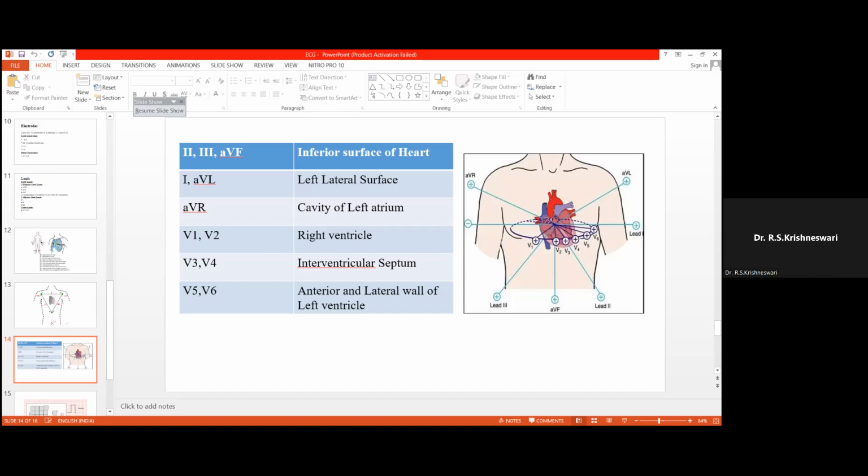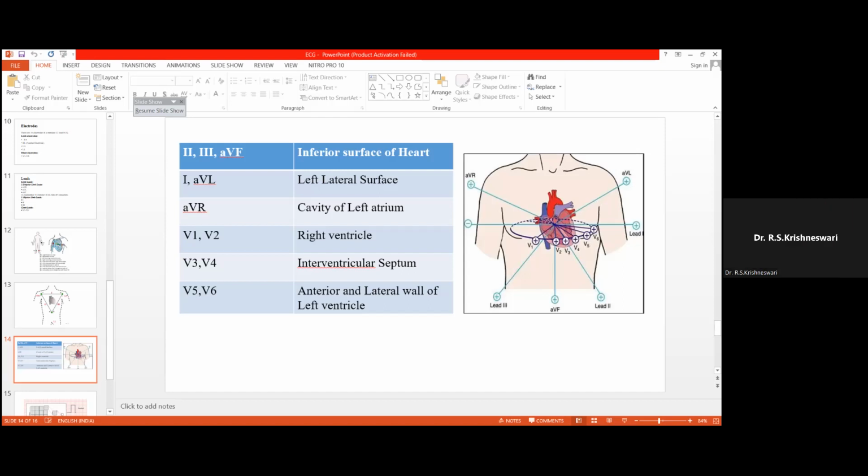And V5 and V6, what happens? They are towards the anterior axillary line and mid axillary line, that is, towards the left ventricle or towards the apex. So it is the anterior and lateral wall of the left ventricle. So this is very, very important.